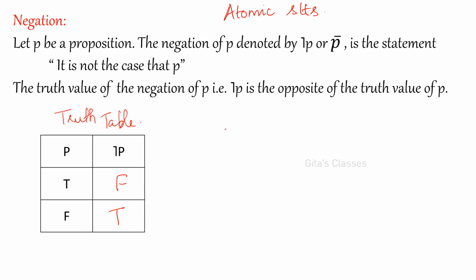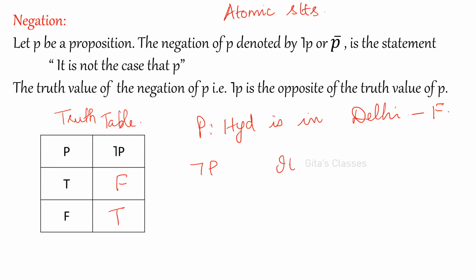For example, Hyderabad is in Delhi. If you write this, it is a false statement, right? But if you want to negate this sentence, then what will you write? Generally, suppose this is P, what will be our not P?